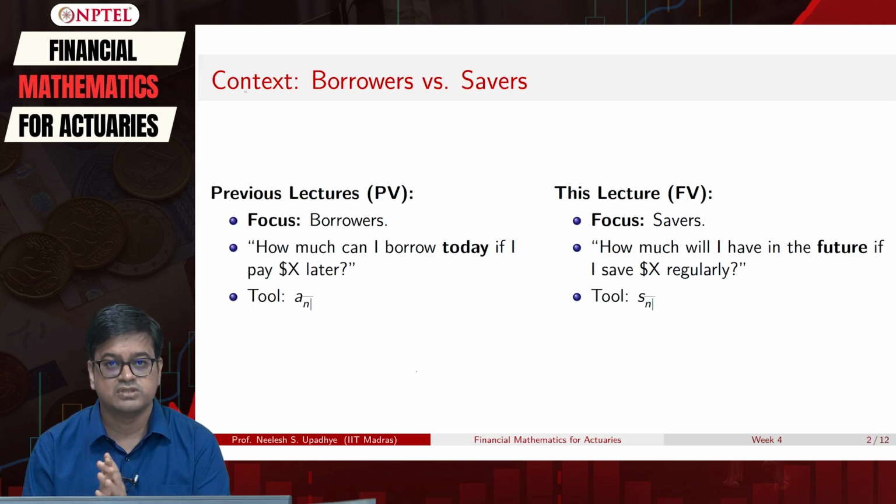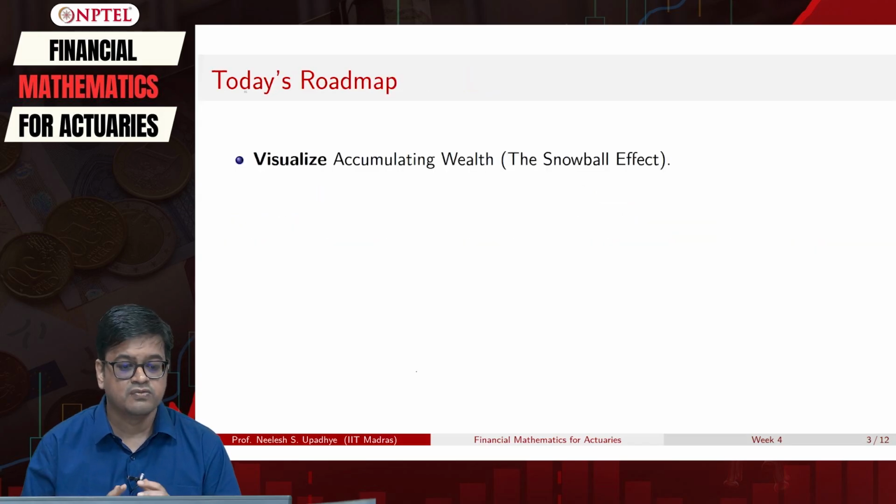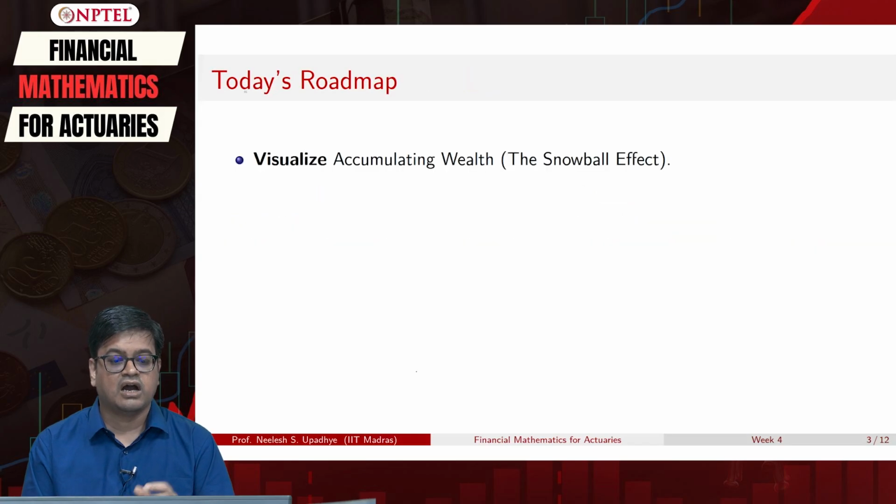In order to do this, let us design a roadmap for today's class. First, we will see how visualizing accumulating wealth is a snowball effect.